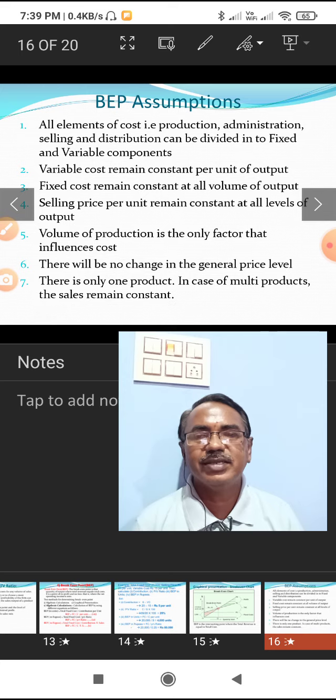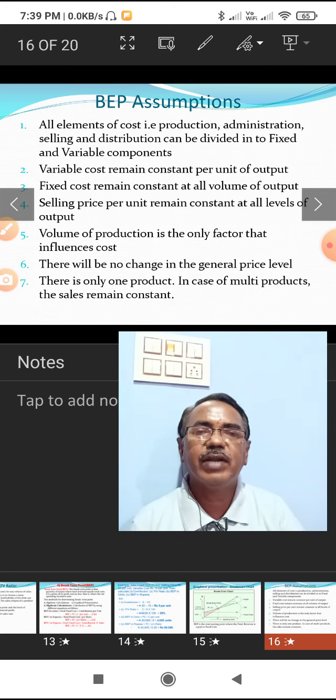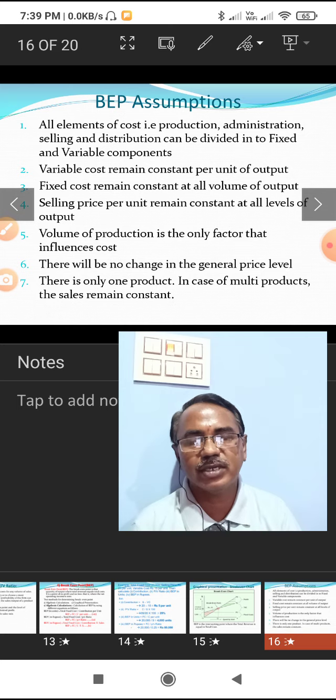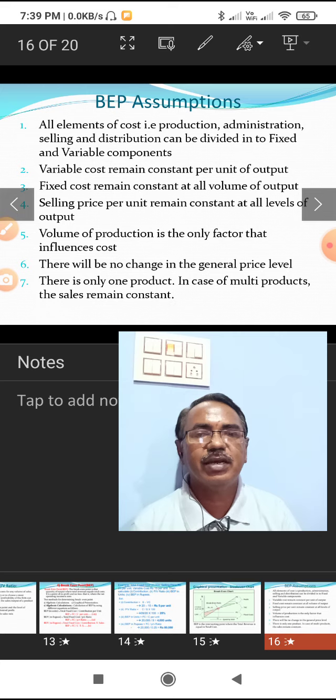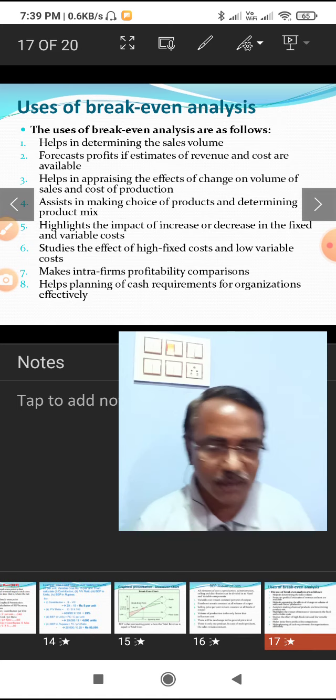Then another assumption, there is only one product. Break-even analysis assumes only one product. What is the quantity of the product? What is the sales of the product? Single product. If there are multiple products, then the selling price remains constant, though there are multiple products. These are some assumptions. Under these assumptions, the break-even point will be explained.